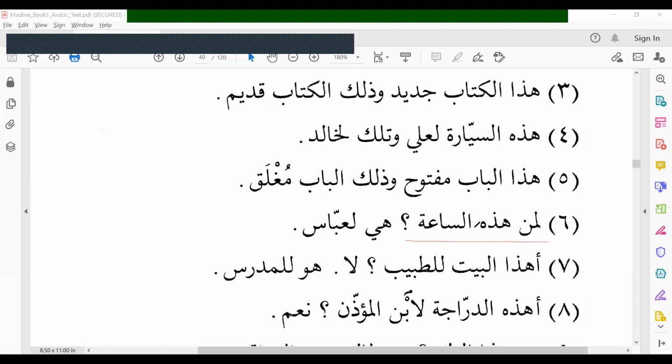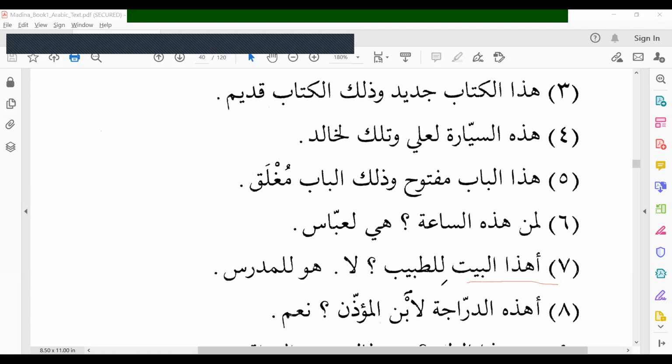Liman hadhihi sa'atu? Liman, whose is this watch? Whose is this watch? Hiya li Abbasin, it belongs to Abbas.